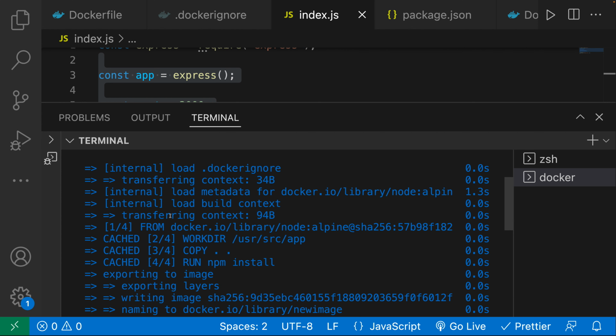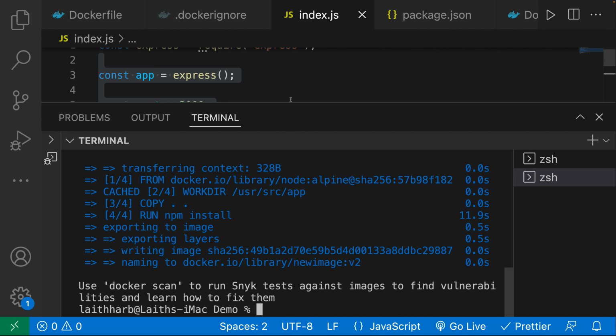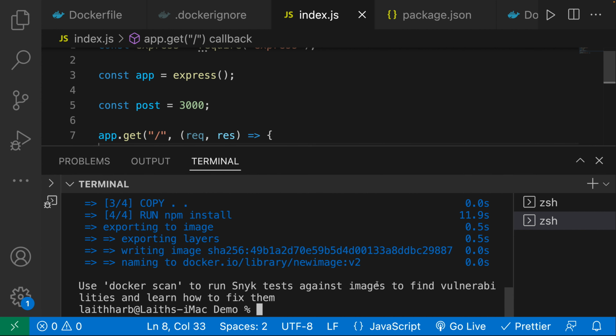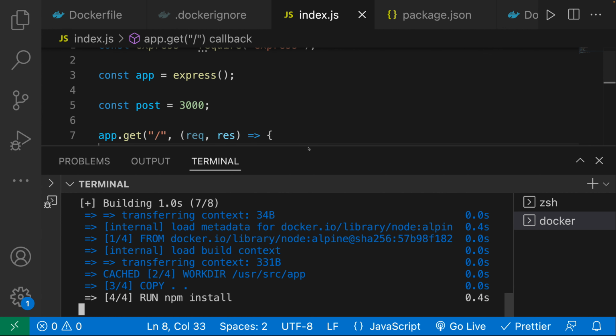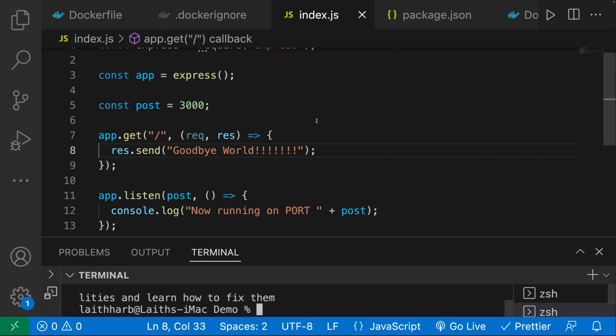But also notice that the RUN npm install step also ran again. And this is a relatively expensive step. It takes a really long time. Let me go ahead and just show you again. I'm going to go ahead and make a change. Let's do v3. You can see here that this step over here has not been cached. And also this step has not been cached. We are rerunning this step. And you can see how long it is taking. And that is actually not very efficient.